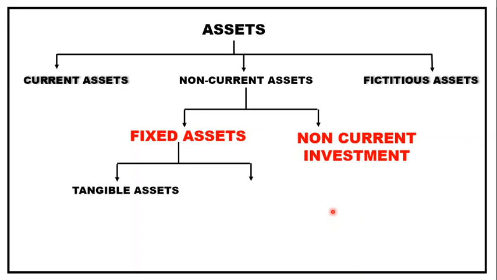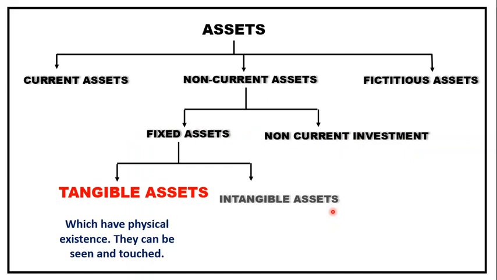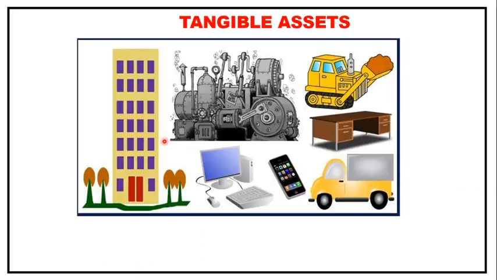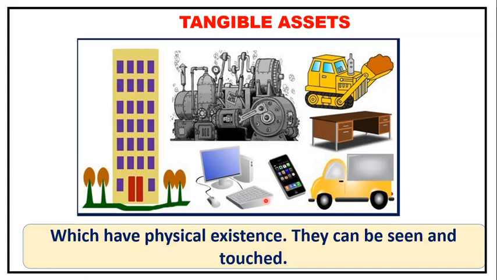One is tangible assets, another is intangible assets. Now coming to tangible assets. The name says tangible, which is physical in nature, which has a physical existence that can be touched or seen. So any fixed asset which can be touched and seen is a tangible asset. Under fixed assets, like building, machineries, furniture, vehicle, anything which can be seen or touched.